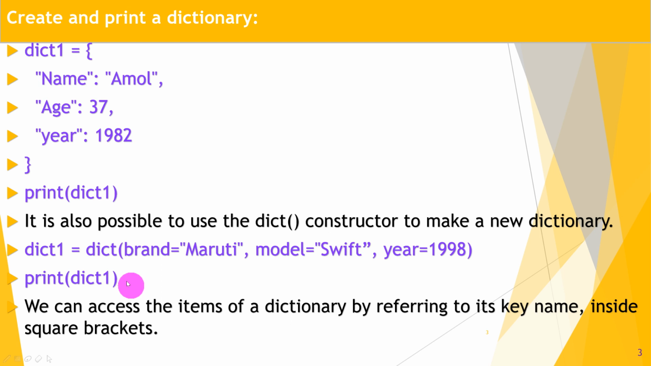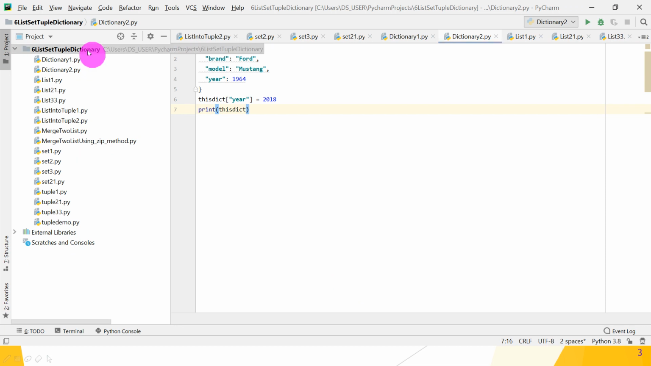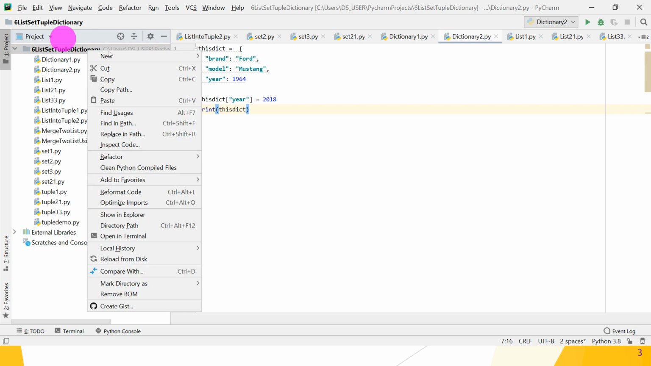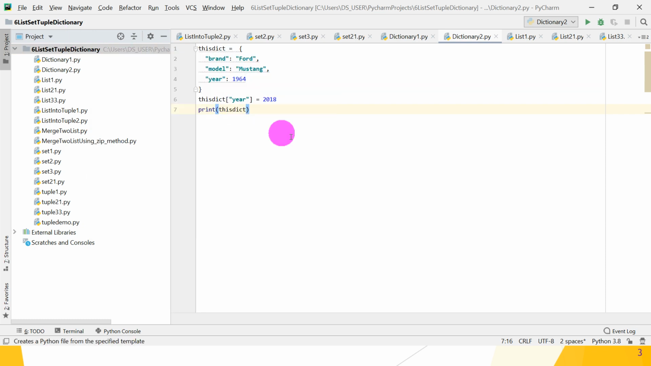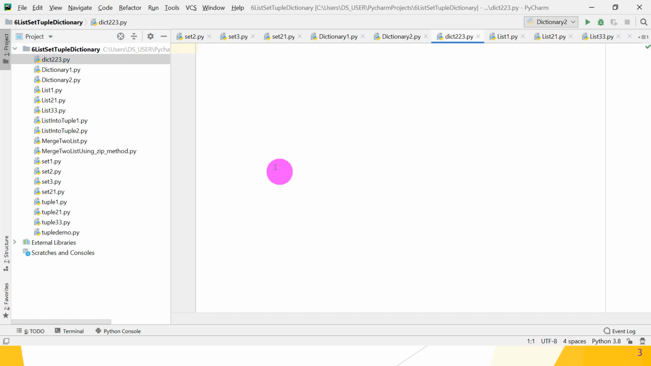We can access the items of the dictionary by referencing its key name inside square brackets. Okay, so let's move to the PyCharm IDE and check whether it works properly or not. Great. So create one new Python file, right click, new Python file, give the name as dictionary 23. Okay, press enter, it creates one Python file.